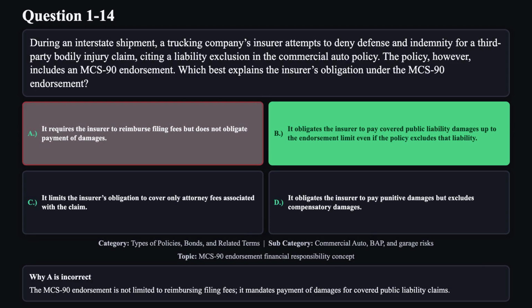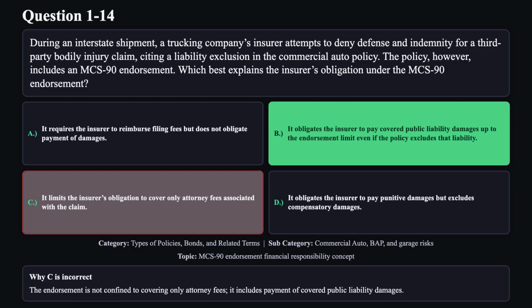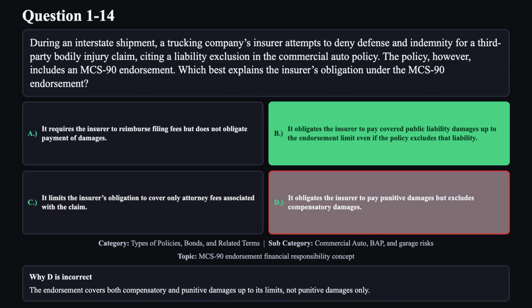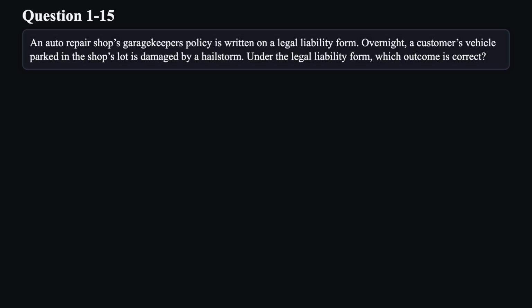Reason A is not correct. The MCS90 endorsement is not limited to reimbursing filing fees. It mandates payment of damages for covered public liability claims. Reason C is not correct. The endorsement is not confined to covering only attorney fees. It includes payment of covered public liability damages. Reason D is not correct. The endorsement covers both compensatory and punitive damages up to its limits, not punitive damages only.